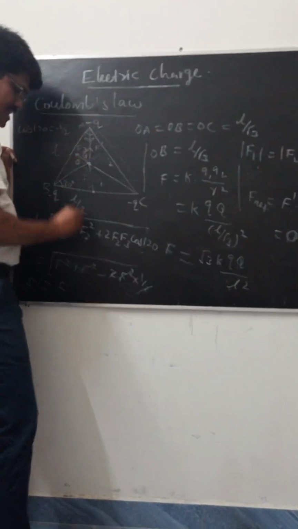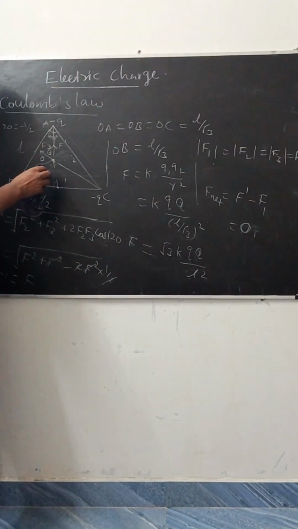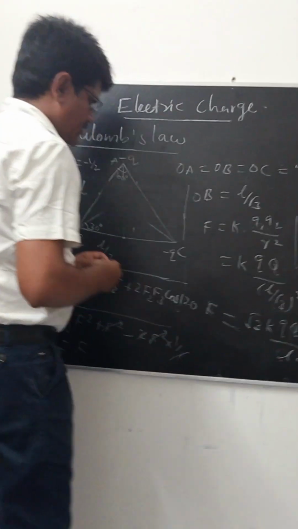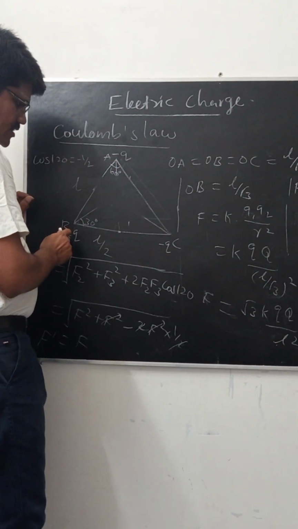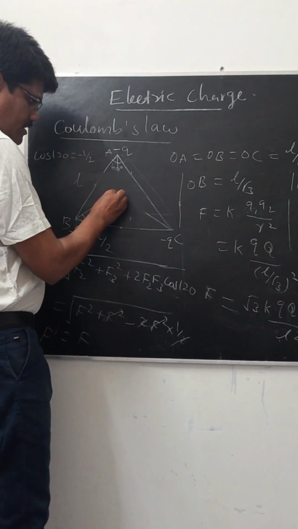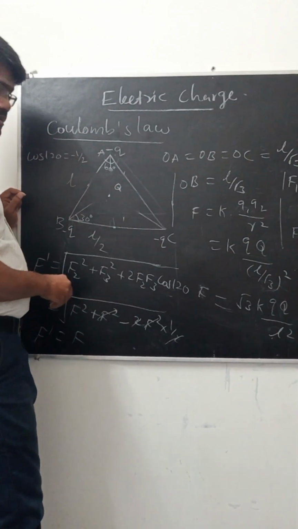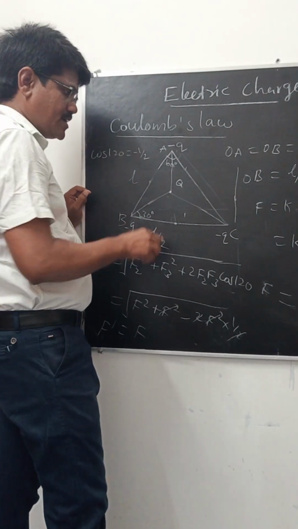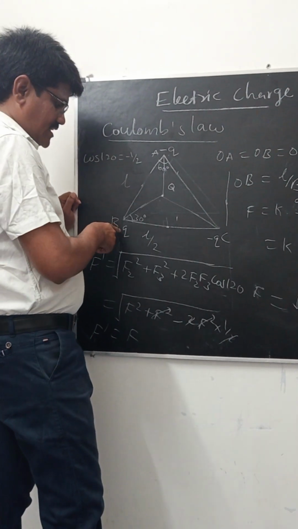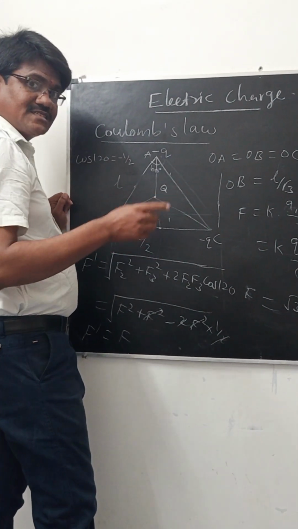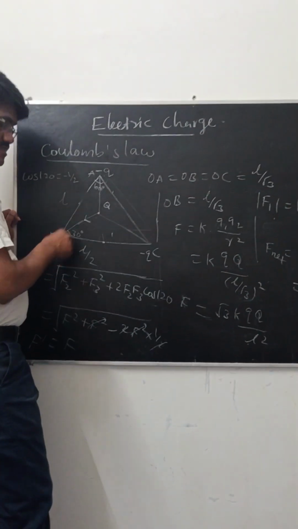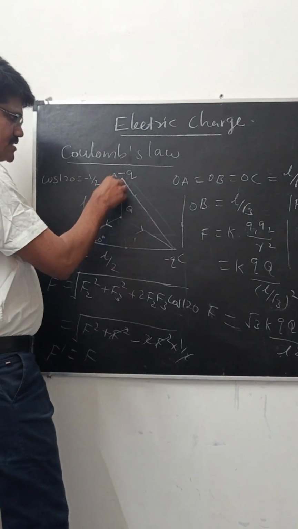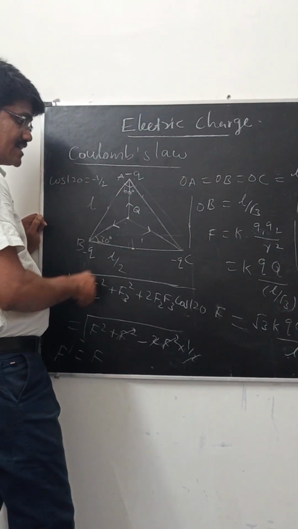How does the direction of the force change? Now we are considering negative charge here, negative charge here, and this also negative charge, but the center is a positive charge. The distances are the same and the magnitudes of the charges are the same, but the direction will change. Between negative and positive charge, the force is attractive, and the direction of the force is in this direction, here also, and here also.